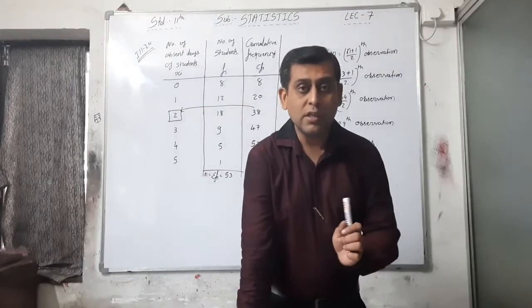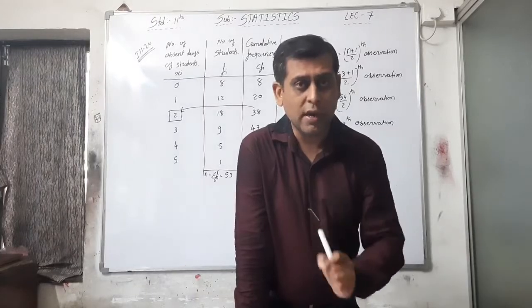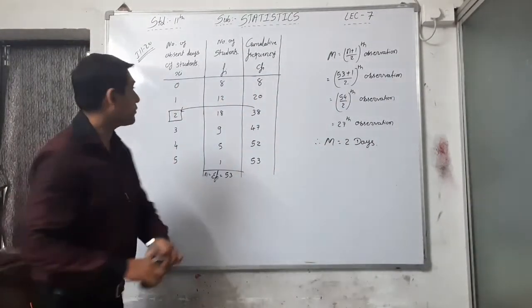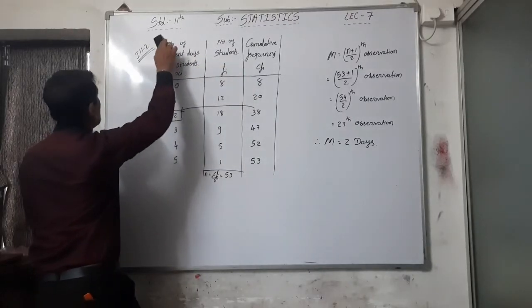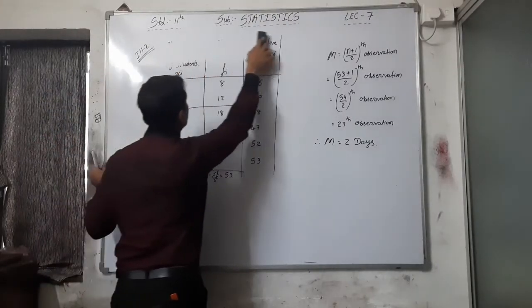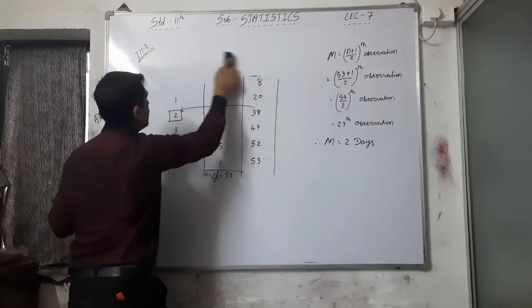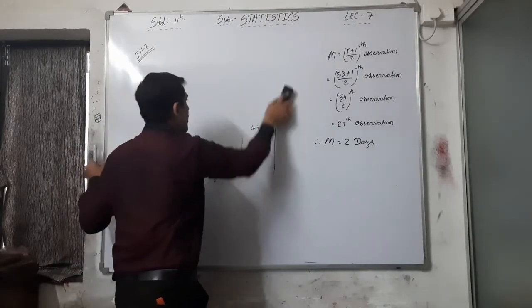But now in this question, one twist is there. I am explaining it here. See illustration number 21. The style of the question changes here.